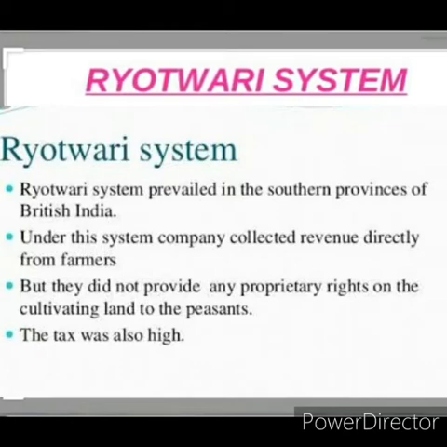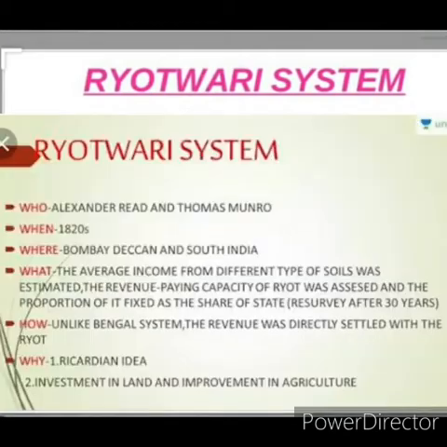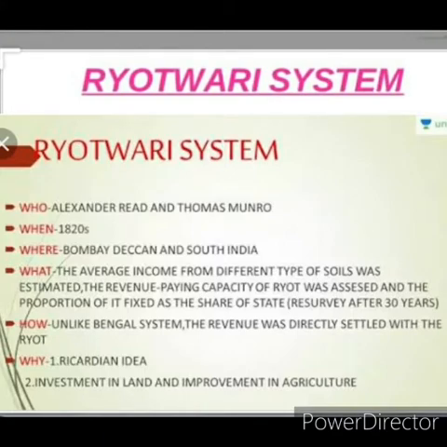It avoided corruption. It avoided the corruption which was done by the zamindars. The corruption which was done by the zamindars was avoided here. The British government collected directly, as I told.